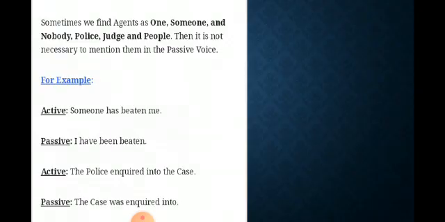Now, sometimes we find agents as one, someone, and nobody, police, judge, and people. Then it is not necessary to mention them in the passive voice. Now, see the example. Like someone has beaten me. So, in passive voice, I have been beaten. The police inquired into the case. The case was inquired into. So, children, the subject is hidden in an imperative sentence. Clear? Like in example, like get out of the class. So here also, the subject is hidden, right?